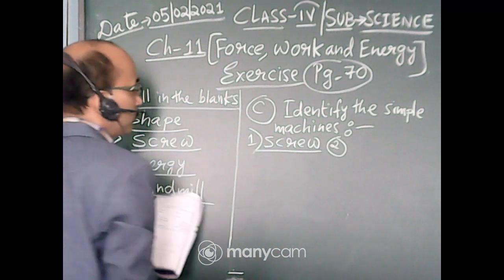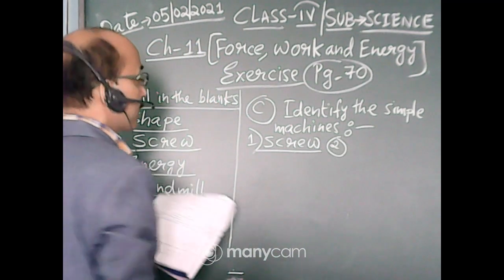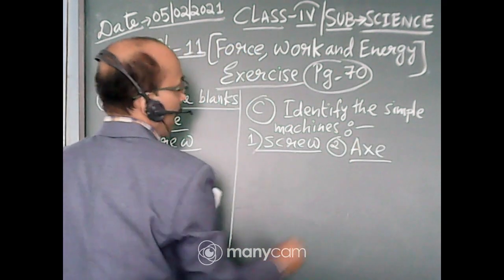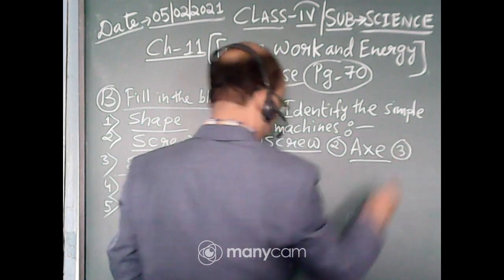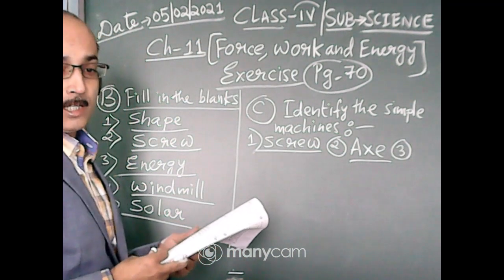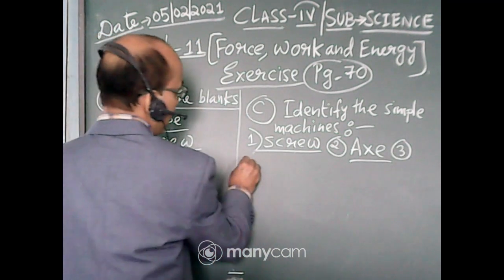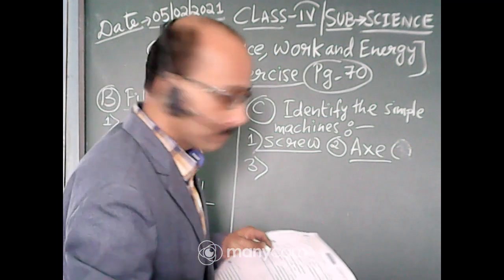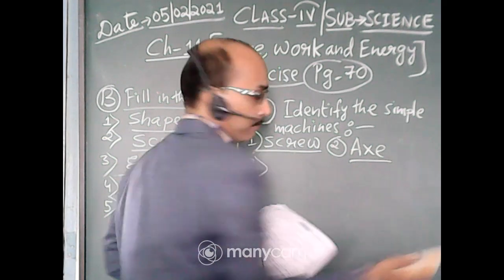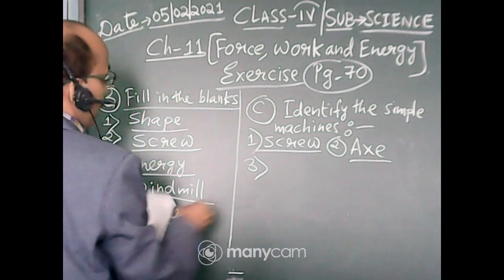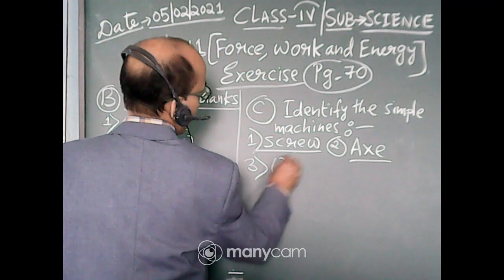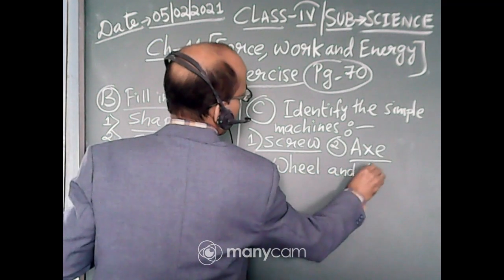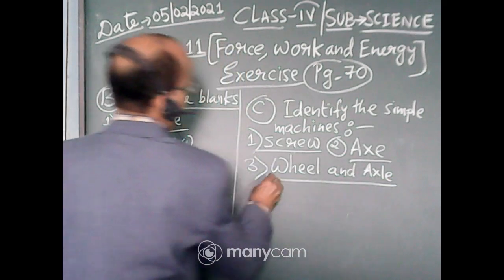Number 2 is an axe, the picture is of an axe. And number 3 is wheel and axle. Okay, number 3 is wheel and axle.